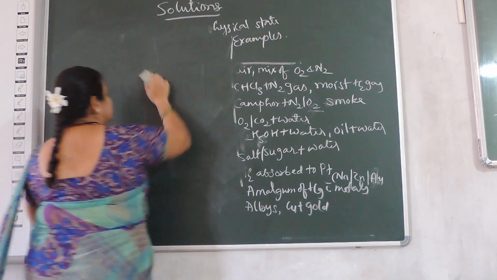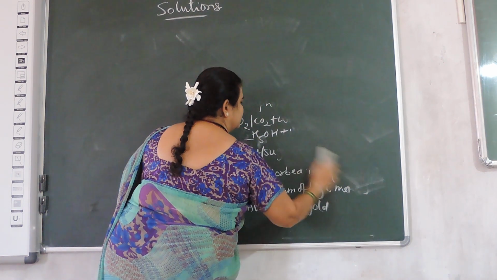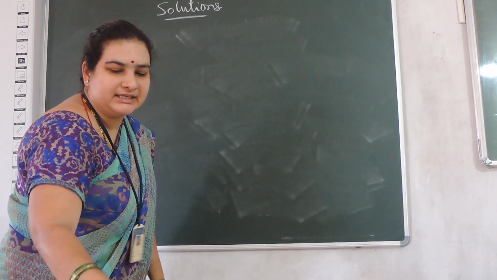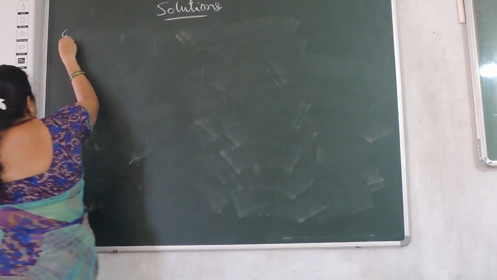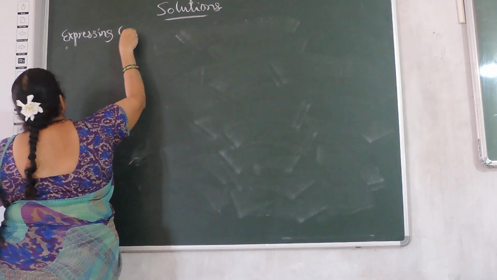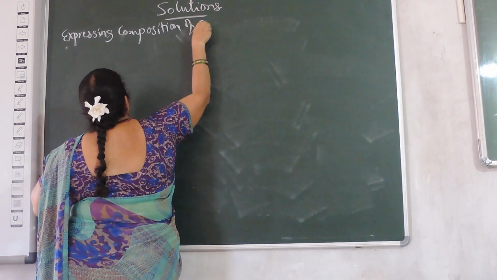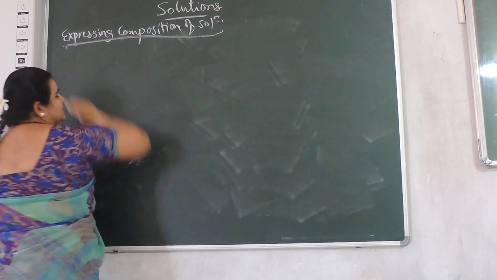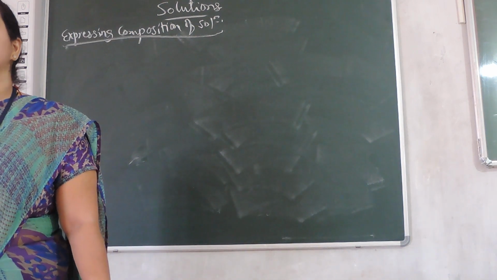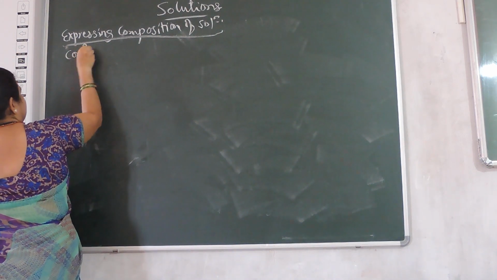Next one, expressing composition of the solution. Here composition is a word which refers to the word concentration.